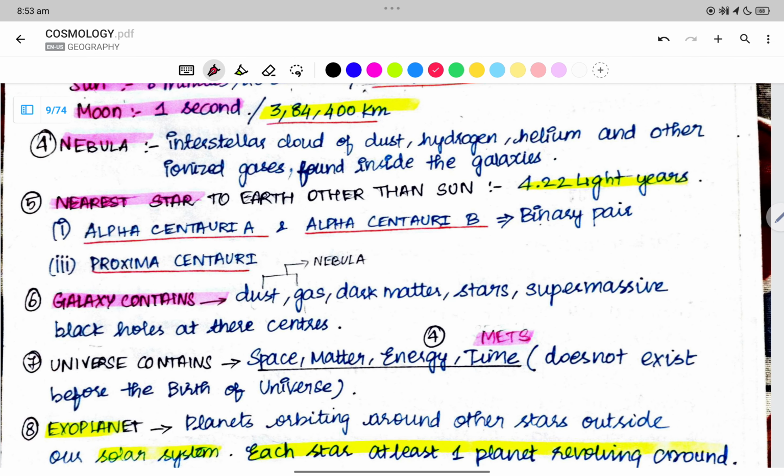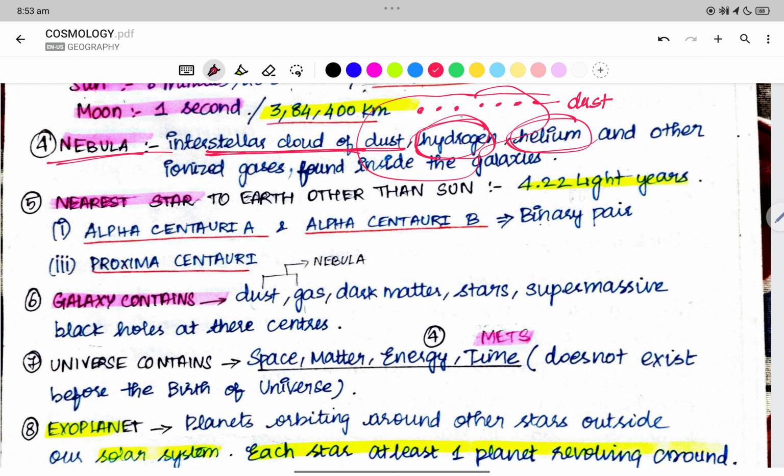Now what is a nebula? A nebula is an interstellar cloud of dust. We have a cloud, and this is what we call a nebula. It has dust particles and gases. Hydrogen and helium are the primary gases present in galaxies, right? The other gases are in ionized form, the ionic form of the gases found inside galaxies.